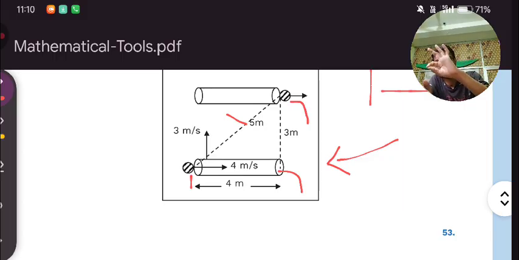It means if x is being increased and y is also being increased, the point is moving along the x-axis as well as the y-axis. This is the meaning of this figure.